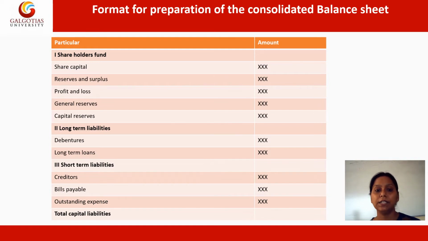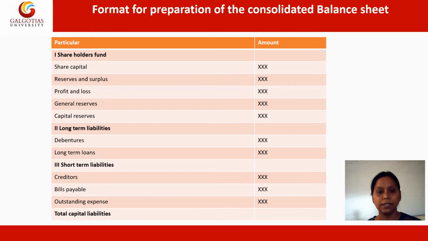Within that, the liabilities which are for a longer period of time. Under that, the debentures or long-term loans will fall. So if the company has taken any long-term loan, at that point of time it will fall under the long-term liability head. Third is the short-term liabilities. Within that, the shorter period liabilities will fall, like the bills payable, maybe to the suppliers or the creditors. And in the short-term liabilities, the outstanding expenses will also fall.